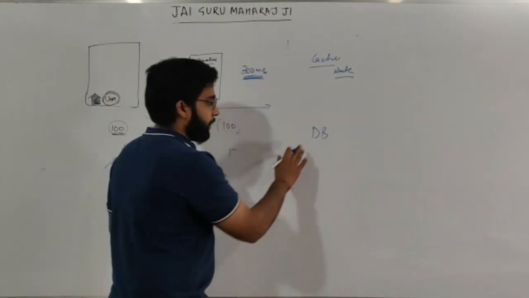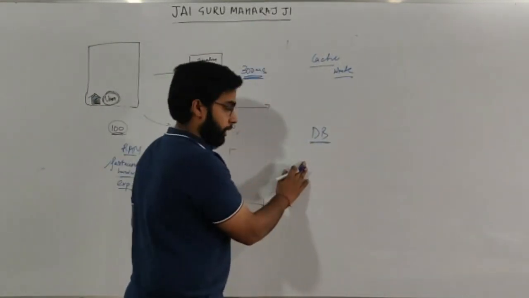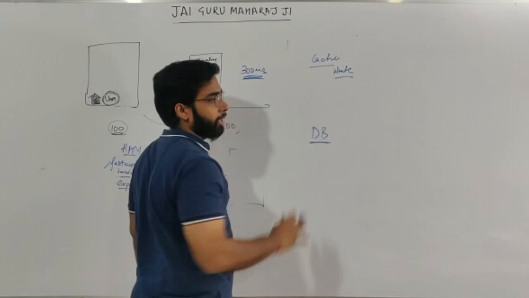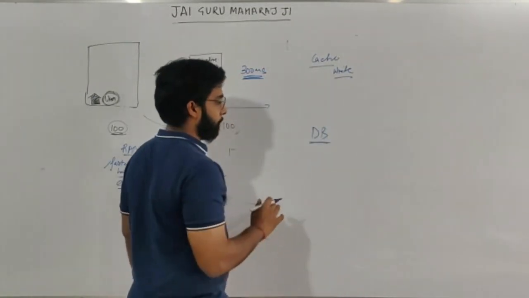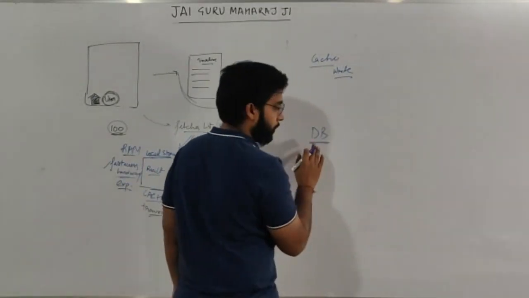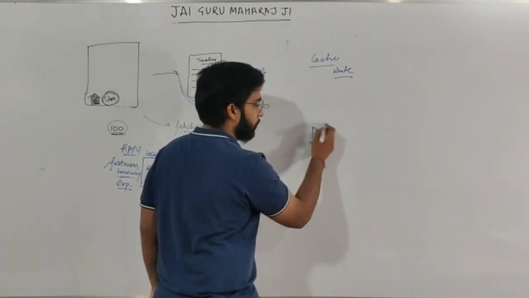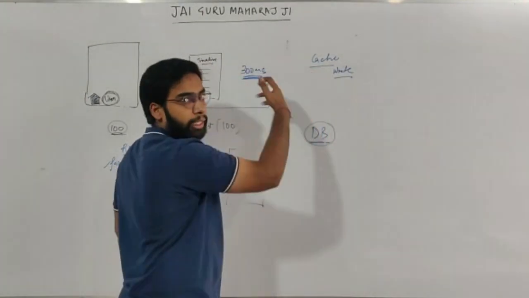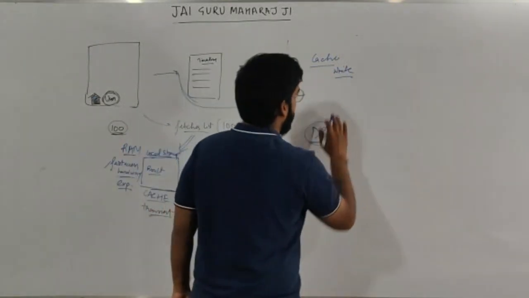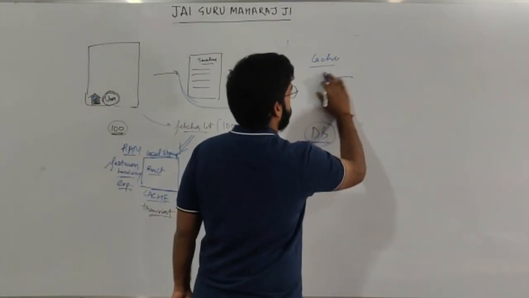What will happen is the database, which was my persistent storage, has no clue about this write, this update which happened. And this is my persistent storage. It should have that, right? Because I will be relying on this storage, not this one. This will get deleted in some time. So I cannot do a write on my cache.